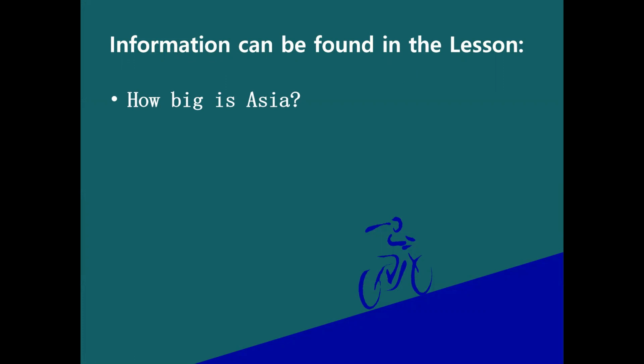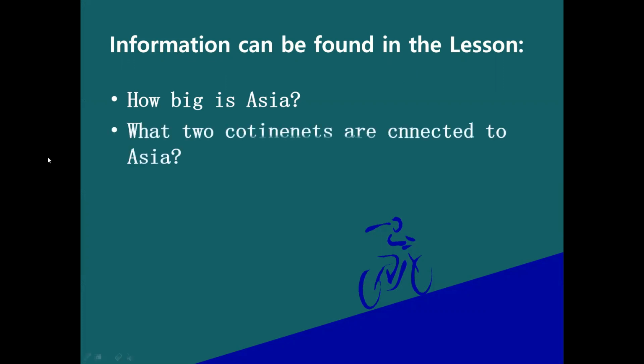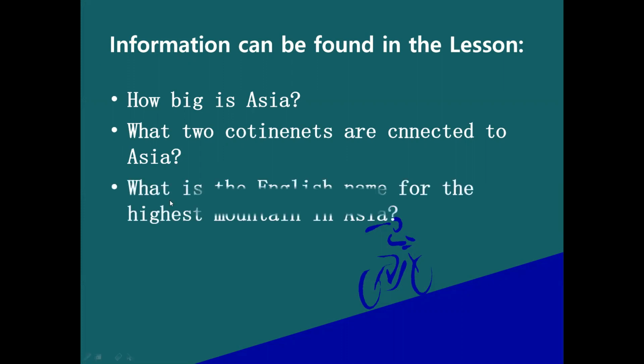Second, what two continents are connected to Asia? Number 3, what is the English name for the highest mountain in Asia? In other words, what is the name of the highest mountain in Asia? I think you all are well aware.